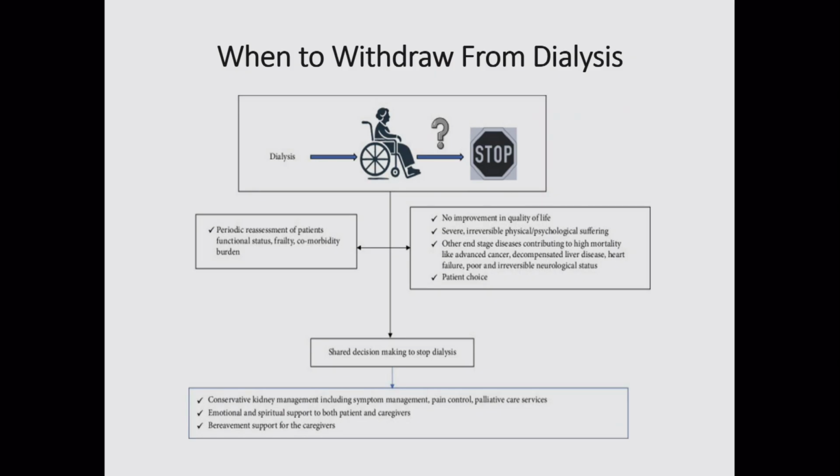If there is no improvement in quality of life, if there is severe, irreversible physical or psychological suffering, other than end-stage renal disease, he or she has cancer, decompensated liver or heart disease, or poor neurological status, or if it is the patient's choice, then again shared decision-making comes into place and you have to decide whether to stop the dialysis. You can continue conservative kidney management and other supportive therapies, and pain and other symptomatic management has to be given.